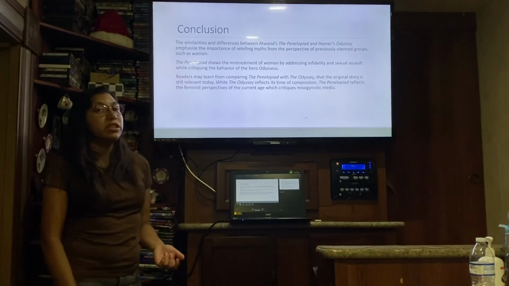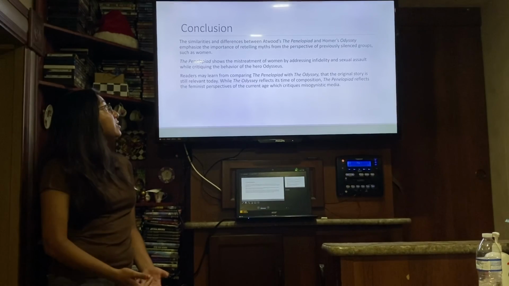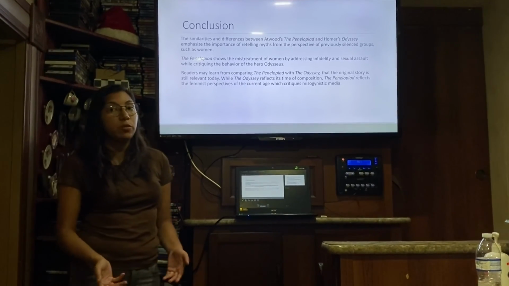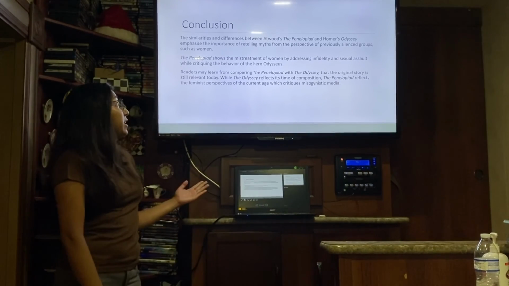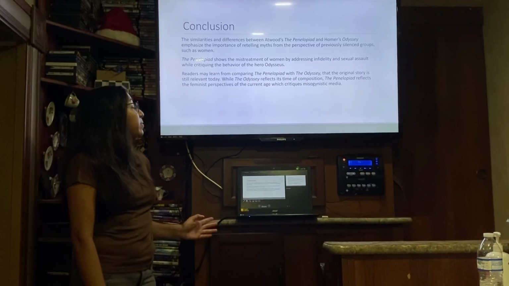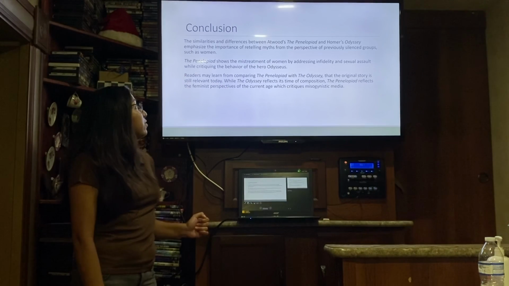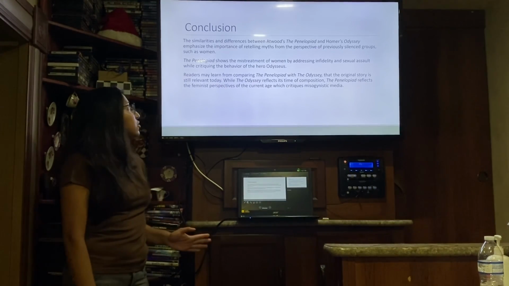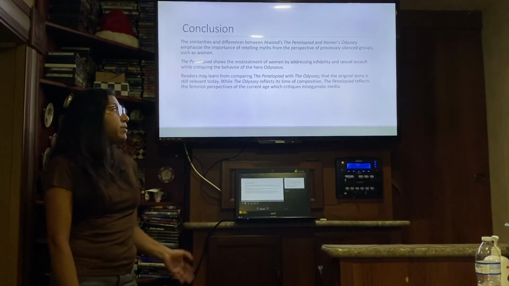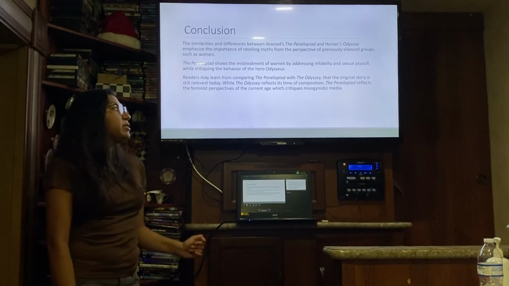So in our conclusion, the similarities and differences between Atwood's The Penelopiad and Homer's Odyssey emphasize the importance of retelling myths from the perspective of previously silenced groups such as women. Next, the Penelopiad shows the mistreatment of women by addressing infidelity and sexual assault and critiquing the behavior of the hero Odysseus. Lastly, readers may learn from comparing the Penelopiad with the Odyssey that the original story is still relevant today. While the Odyssey reflects its time of composition, the Penelopiad reflects the feminist perspectives of the current age, which critiques misogynistic media.